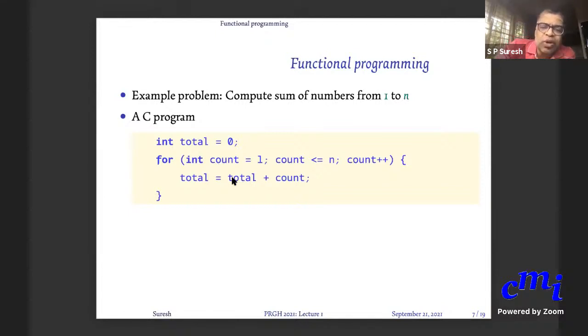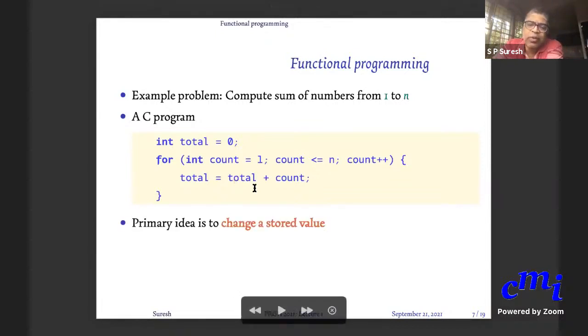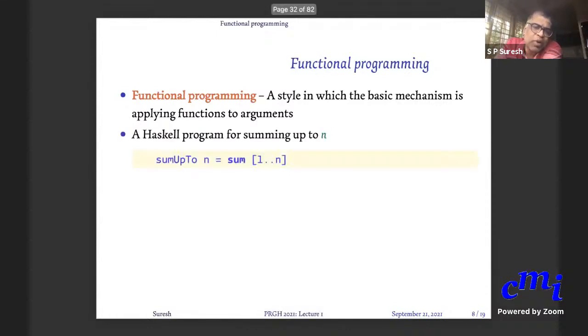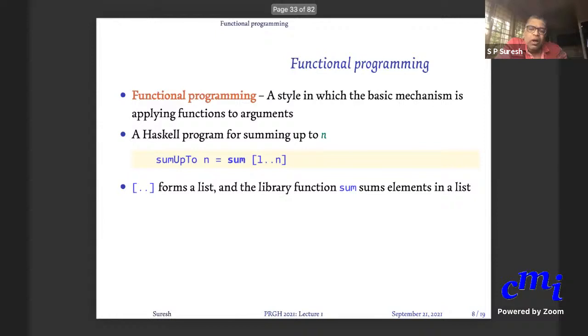The main thing is that you have this thing called total, which is being repeatedly modified. The primary idea is to change the stored value, whereas in Haskell, in a functional program, you will just write something like this. You have a bunch of functions that you compose one on top of the other, just like in mathematics.